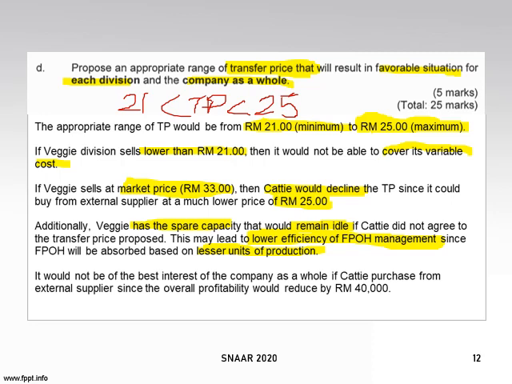So its FPOH per unit will be bigger. So your conclusion is that it would not be in the best interest of the company as a whole if Cathy purchases from the external supplier, since the overall profitability will reduce by 40. So what you need to do is negotiate further on the transfer price. So the range will be between 21 to 25 ringgit.